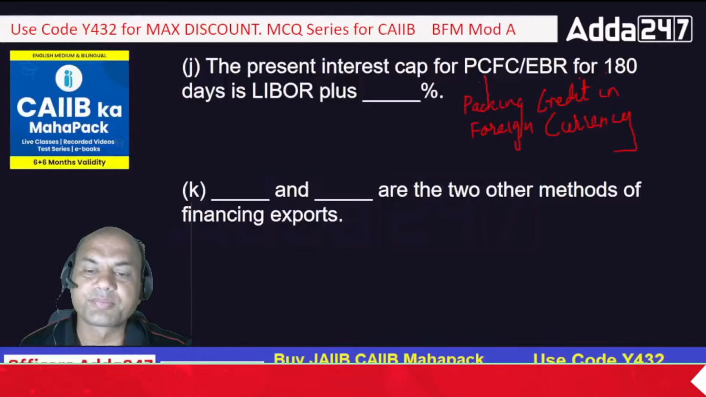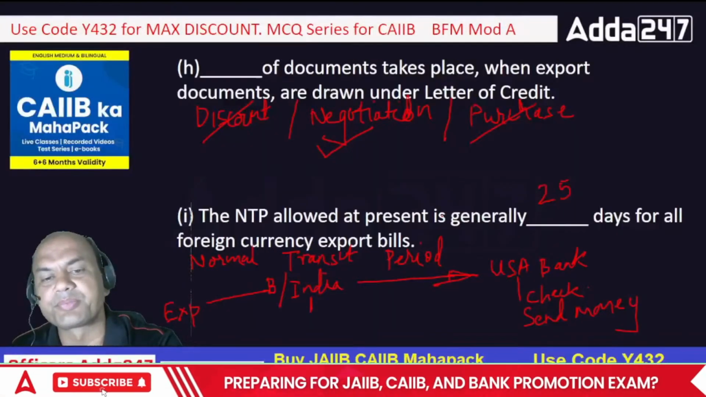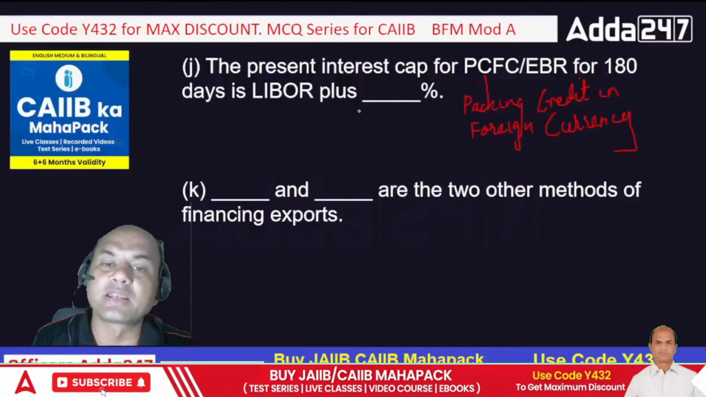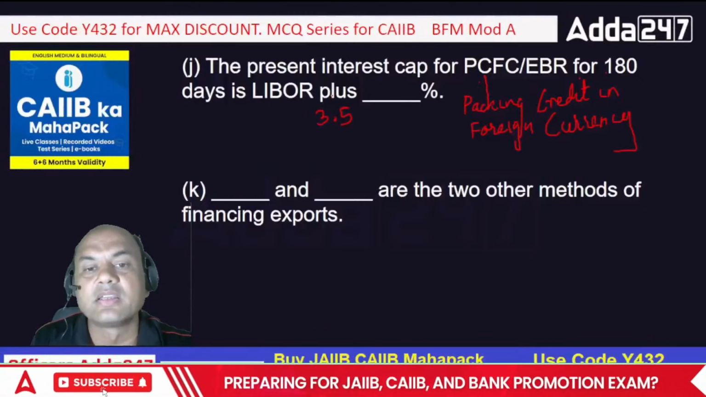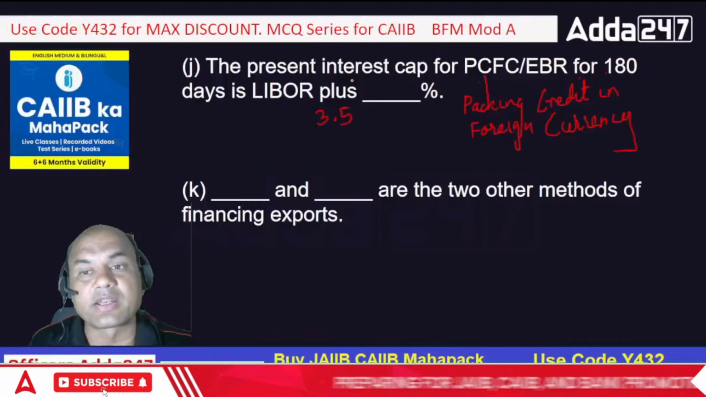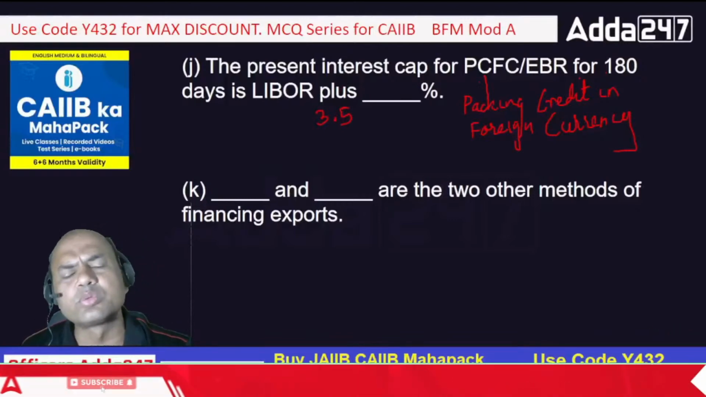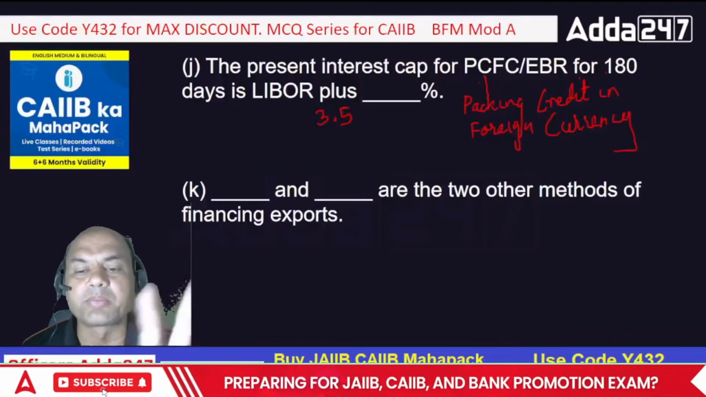LIBOR plus dash percent. What is the percent then? Yeah, it is LIBOR plus 3.5. It is kept by FEDAI. FEDAI gives you all these rates. Okay, 3.5%. That is the maximum interest cap you can have. So I can't charge any customer, inclusive of all my charges, LIBOR plus 3.5.